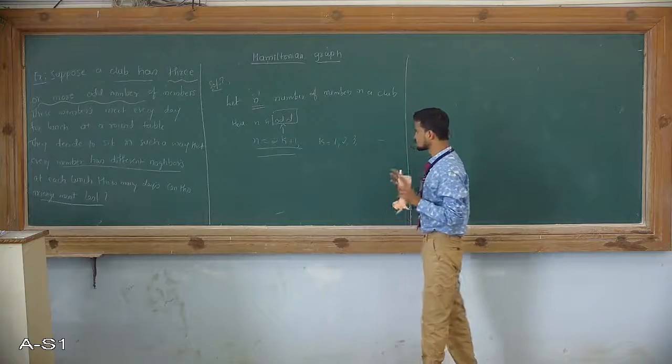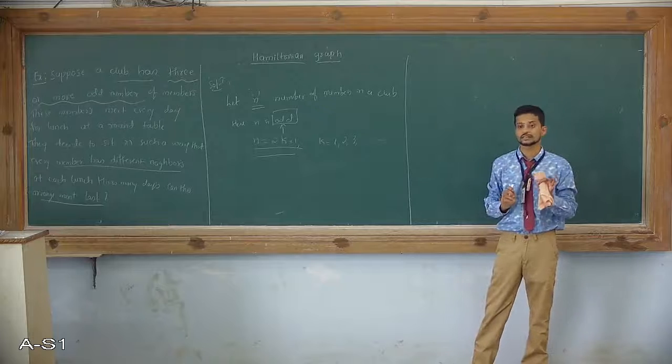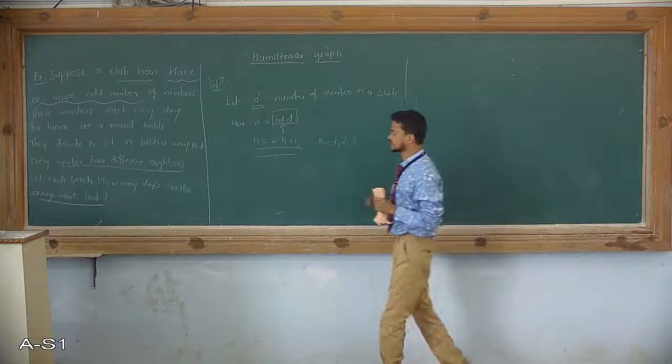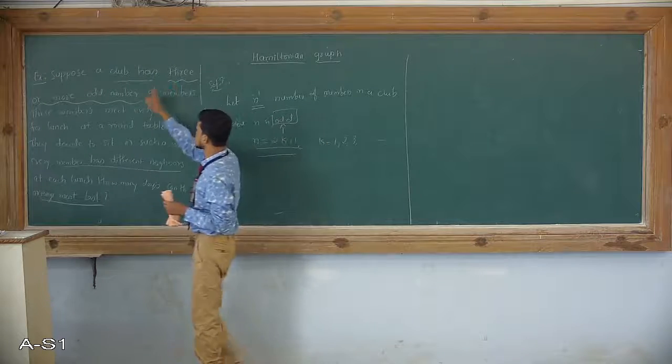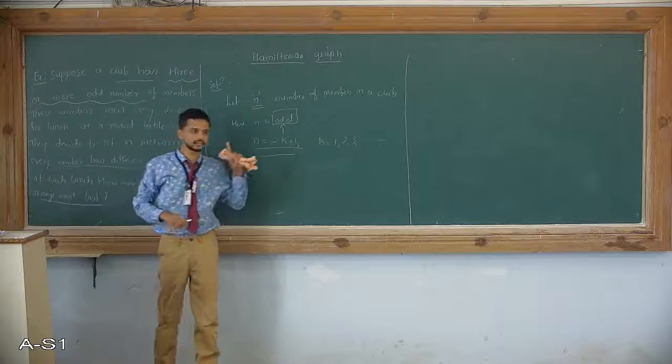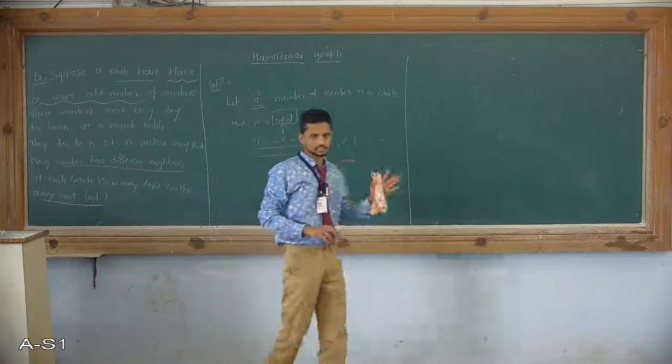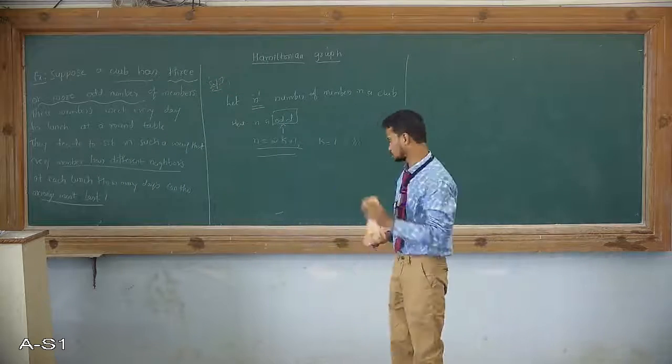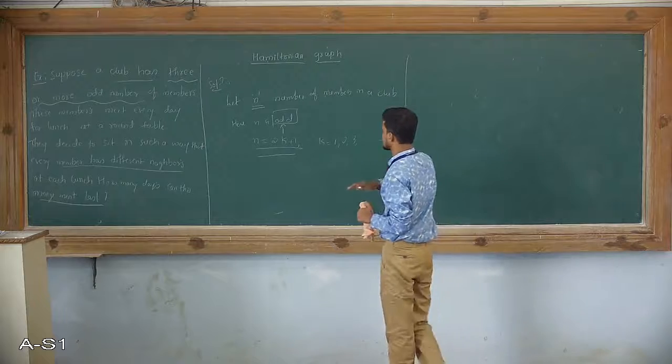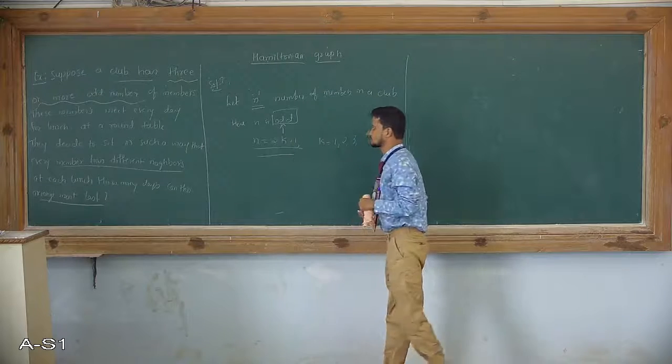If k is equal to 1, n is equal to 3. Since the first line of the question says the club has 3 or more odd numbers, n has to start with 3, then 5, then 7, and so on. So now k satisfies the first line of the question.